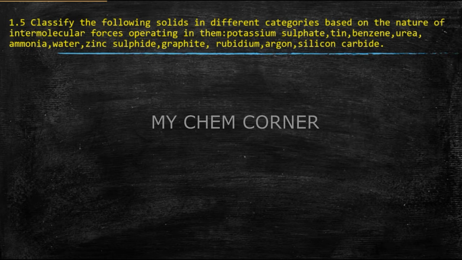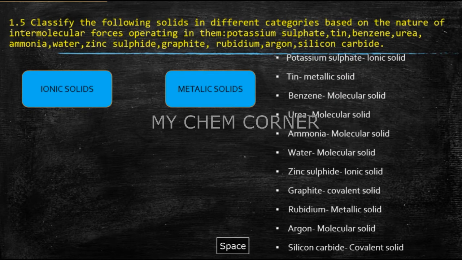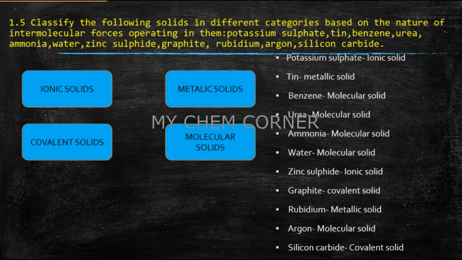Based on intermolecular forces, we had learned a table itself. In one of the videos, I had explained it. If you have not seen it, please go ahead and see. There are a few videos behind where I've explained clearly in detail each topic of this particular chapter. So please go through it, then you will be able to answer these. Before we solve this question, we'll first see what are those intermolecular forces on which solids are classified. So here we have ionic solids, metallic solids, and we also have covalent and molecular solids.